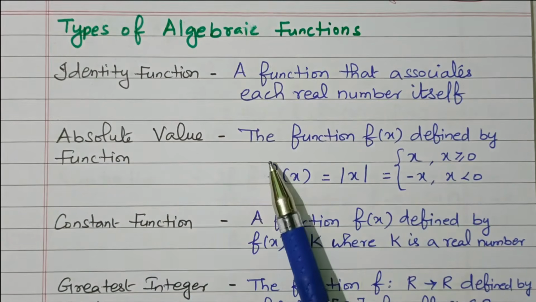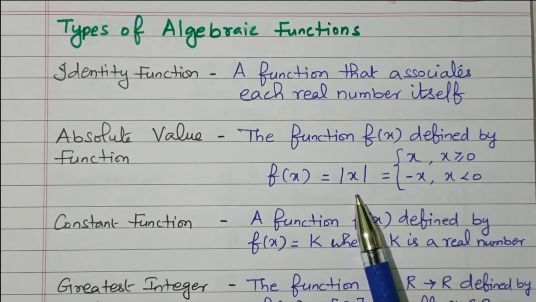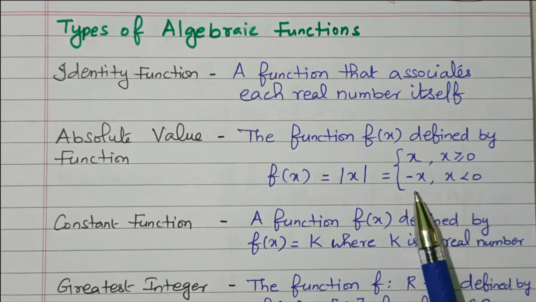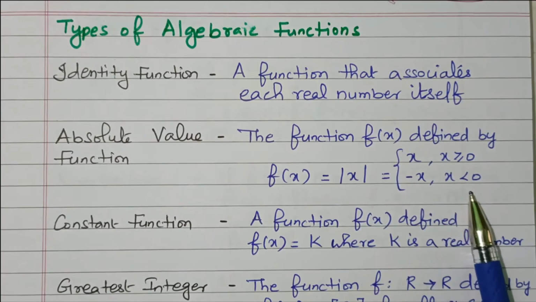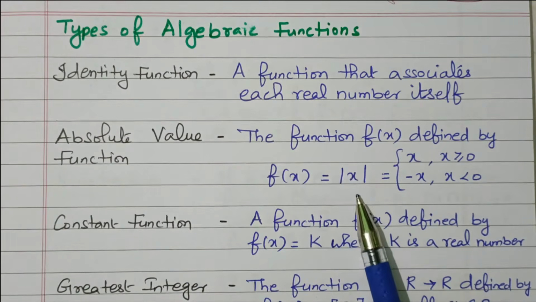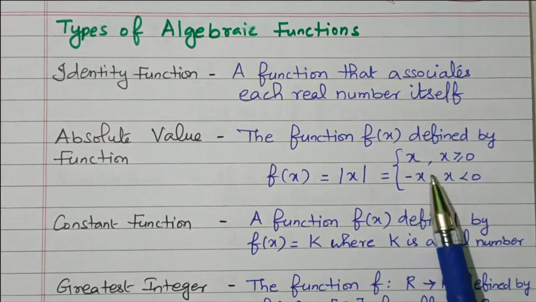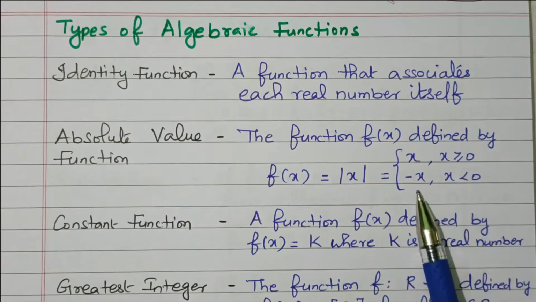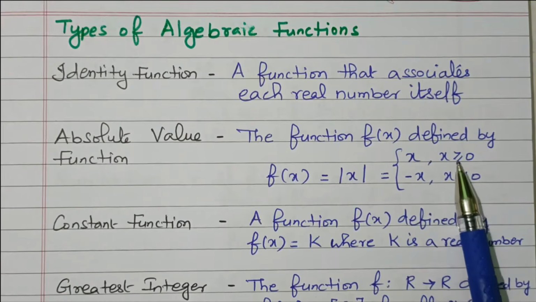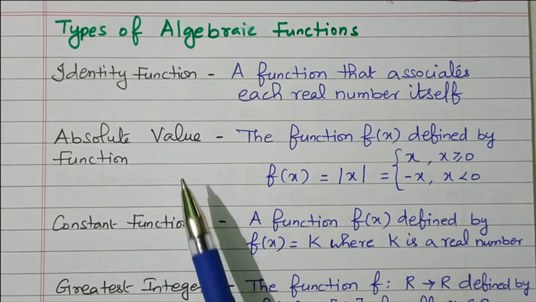Absolute value function: the function f(x) defined by f(x) = |x|, that is equal to x for x greater than or equal to 0, and minus x for x less than 0. So the absolute value function is defined as the modulus of x. It will be equal to x in case x is greater than or equal to 0, and minus x in case x is less than 0. That is called the absolute value function.